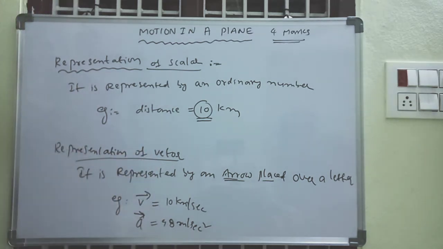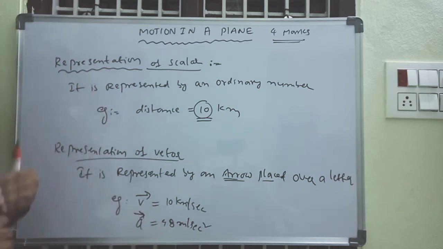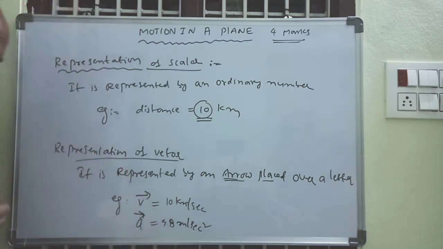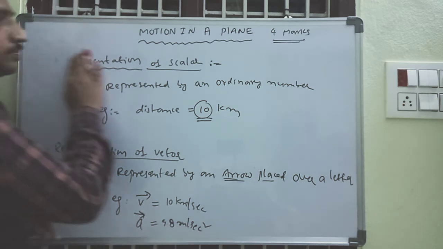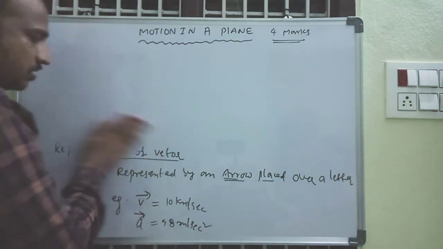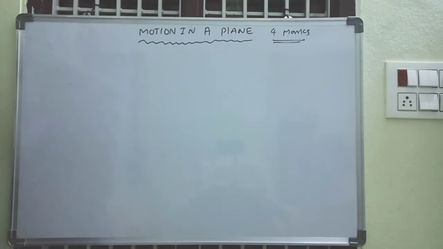Now we go with combination of scalars and combination of vectors. What is meant by combination of scalars and combination of vectors? It means addition, subtraction, multiplication are the combinations. So first we go with combination of scalars.